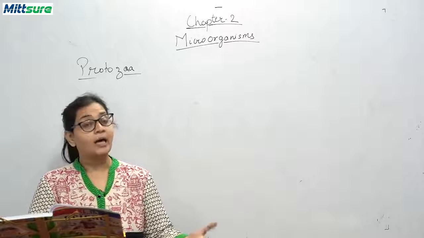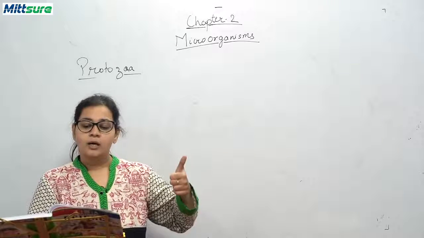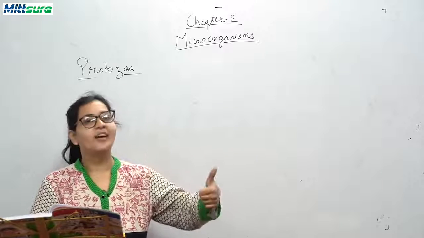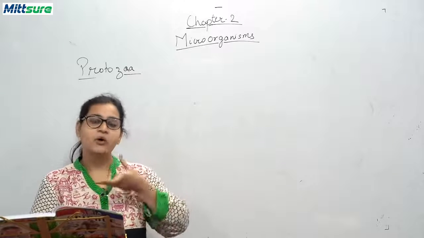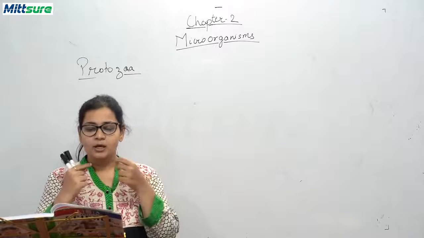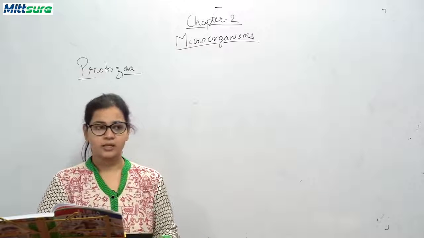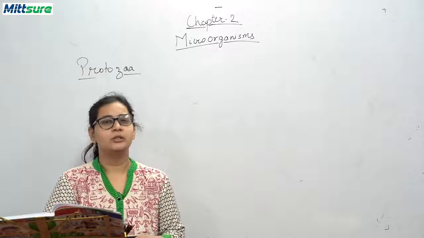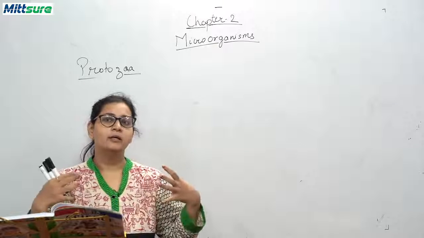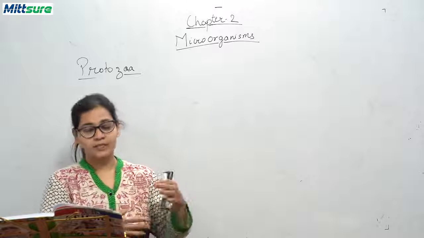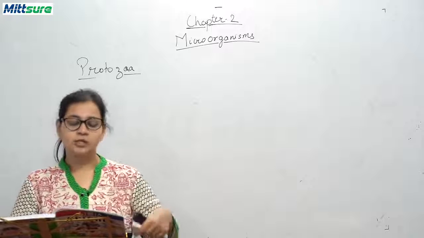Now, there is another protozoa, and its name is Entamoeba gingivalis. It is found on the tartar on teeth and causes pyorrhea. Another one lives in the human intestine and causes amoebic dysentery. That is, you will have very loose motions, feel very low in health, and your body will feel nauseous and lazy. That type of disease is caused by Entamoeba histolytica.